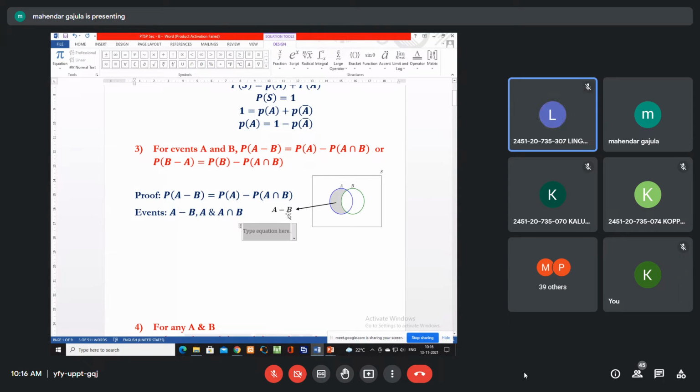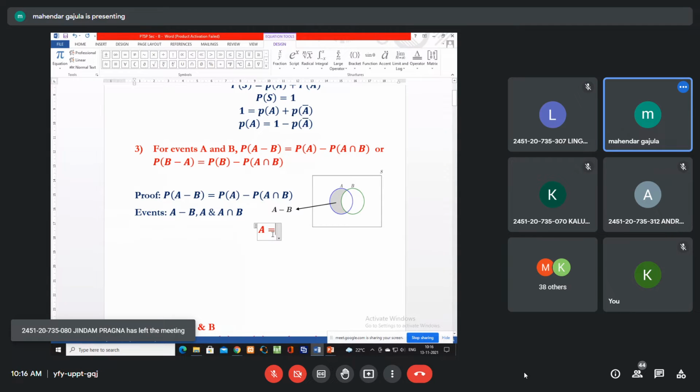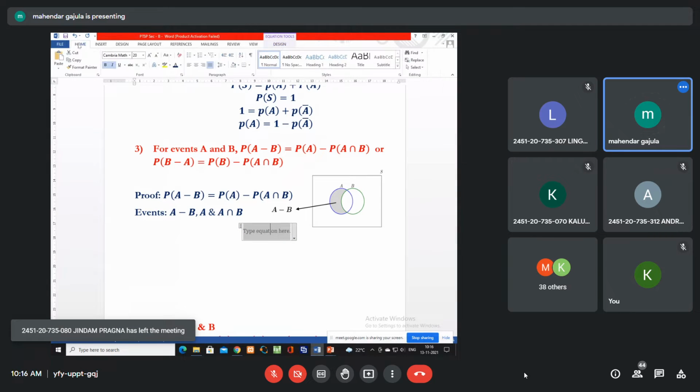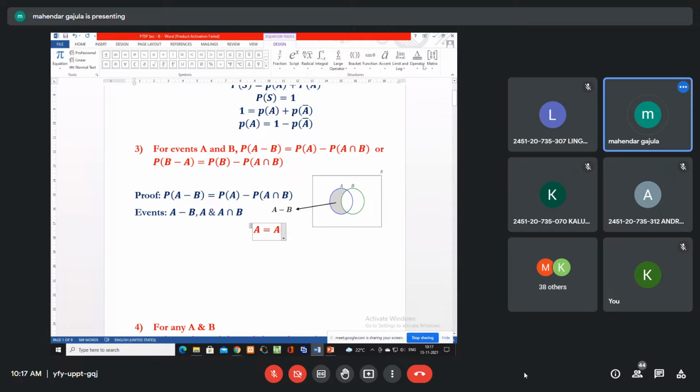A. So that is the relation among these three. So let us write that A equals to A minus B. Can we write as A B bar? We can write A B bar, right? Yes, sir. A B bar.